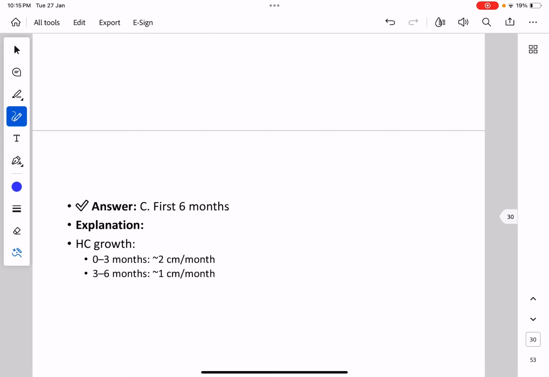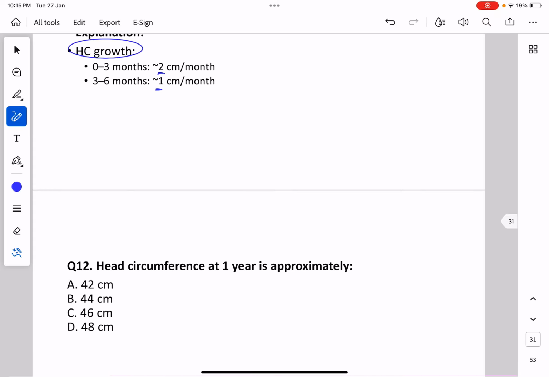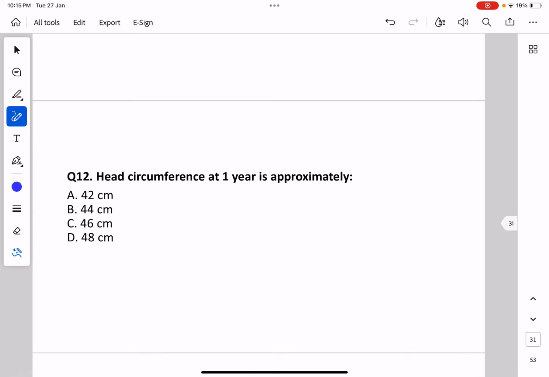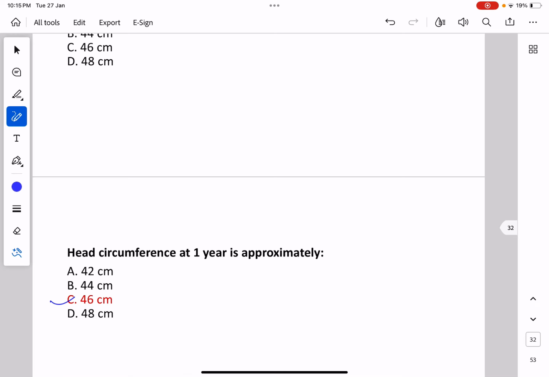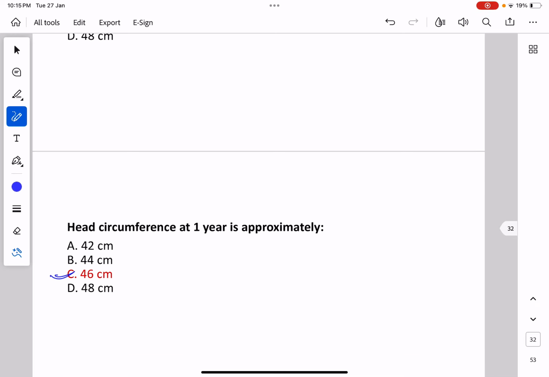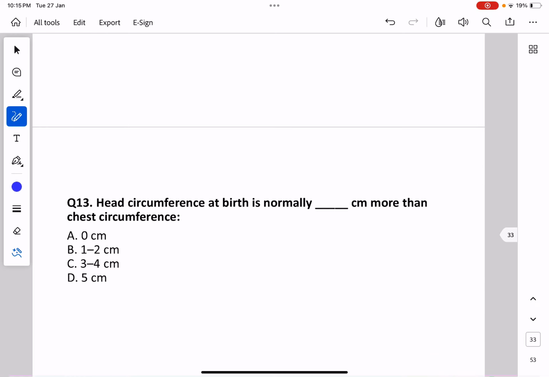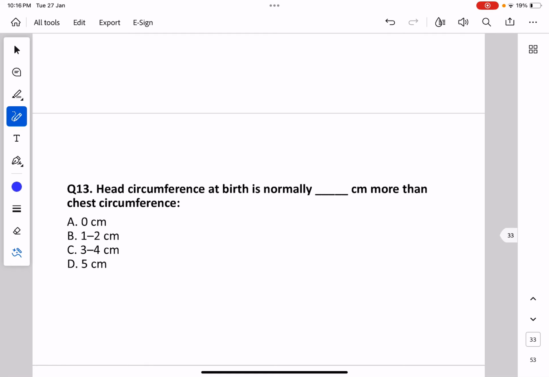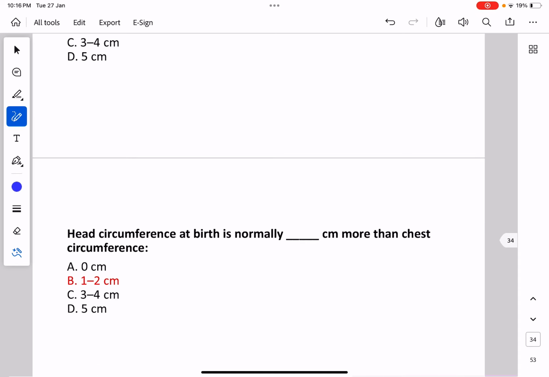Head circumference growth for the first 0 to 3 months is 2 centimeter per month. From 3 to 6 months it's around 1 centimeter per month. Head circumference at 1 year is approximately 46 centimeter. And head circumference at birth is normally how many centimeter more than the chest circumference? The answer is 1 to 2 centimeter.